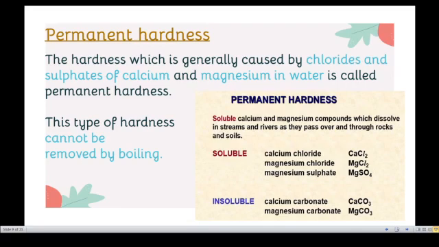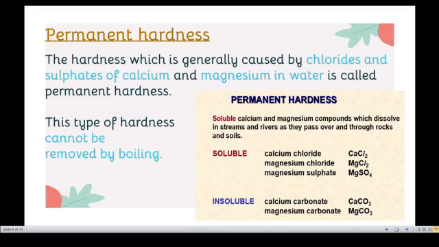Then how will it be removed? By using washing soda, Na2CO3. This method can be used for the removal of permanent hardness. We have to remove this hardness.